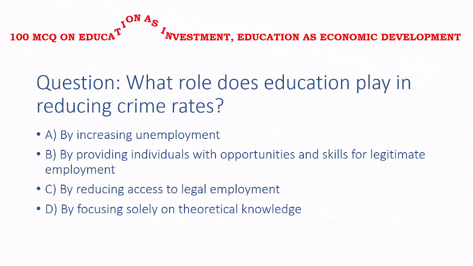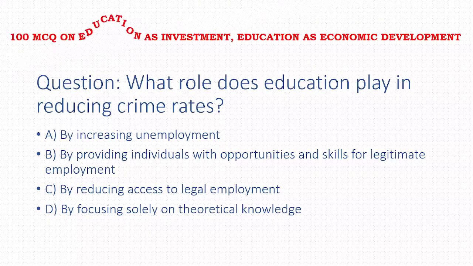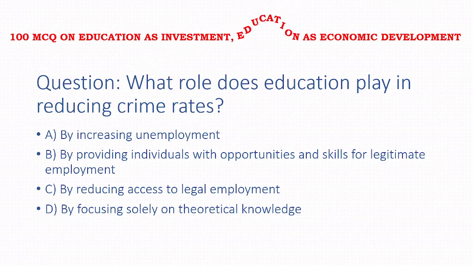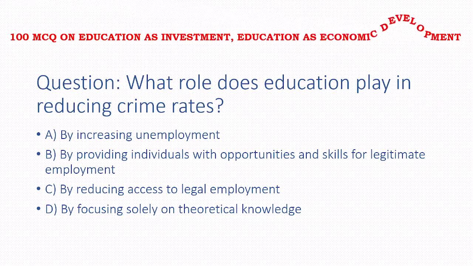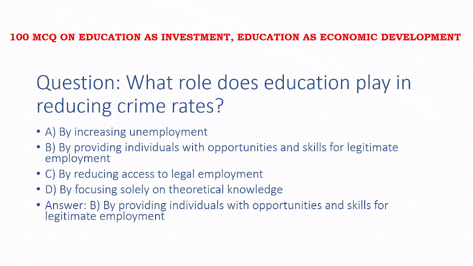What role does education play in reducing crime rate? Options: by increasing unemployment, by providing individuals with opportunities and skills for legitimate employment, by reducing access to legal employment, by focusing solely on theoretical knowledge. Answer of this question is option B, that is by providing individuals with opportunities and skills for legitimate employment.